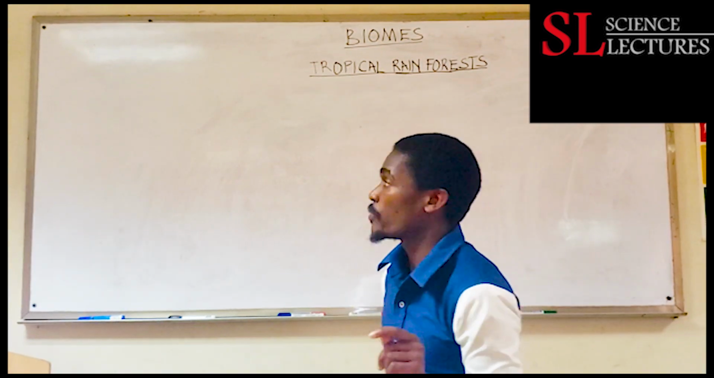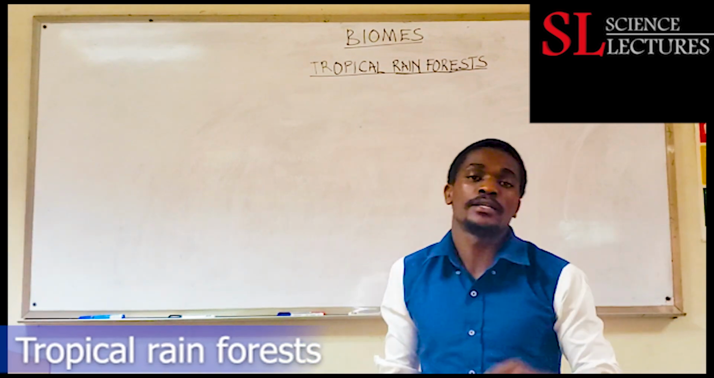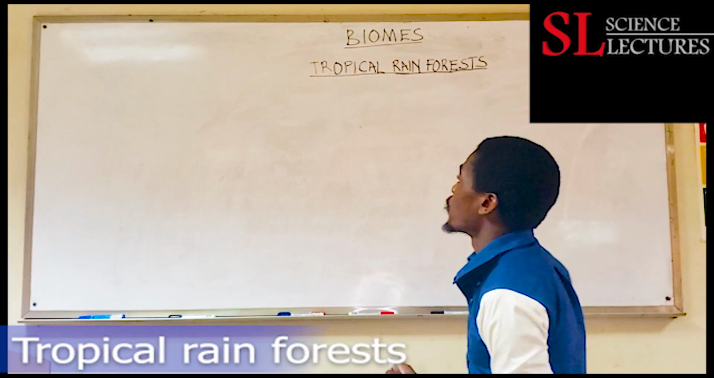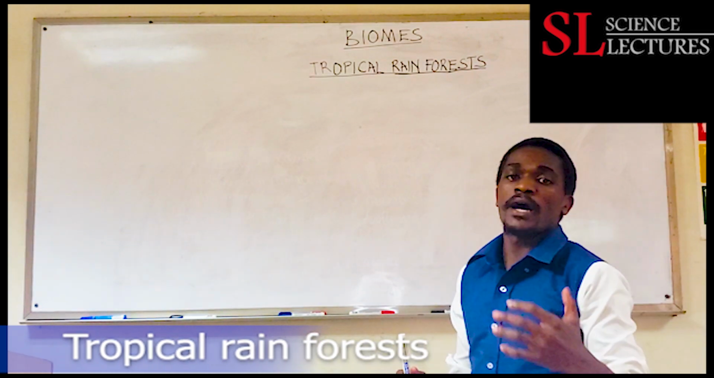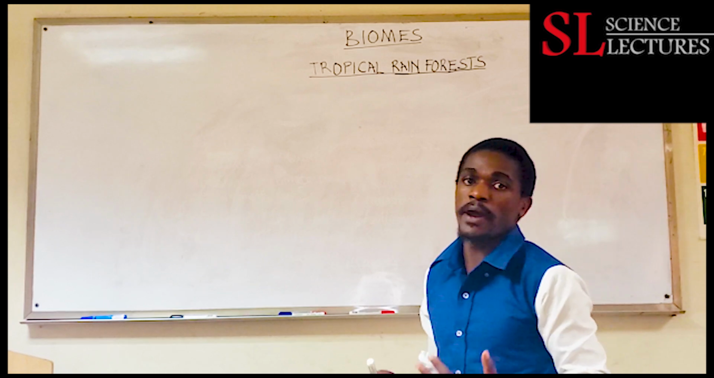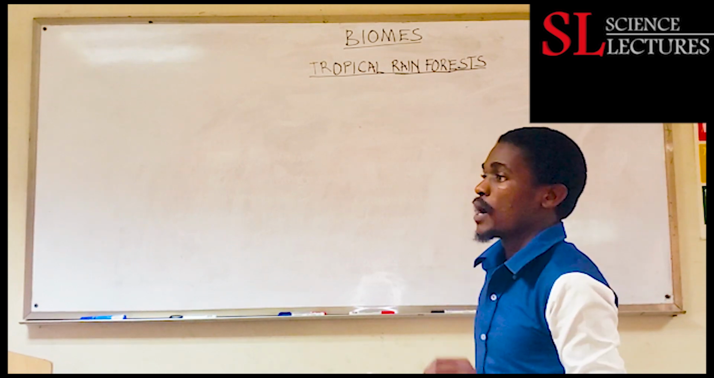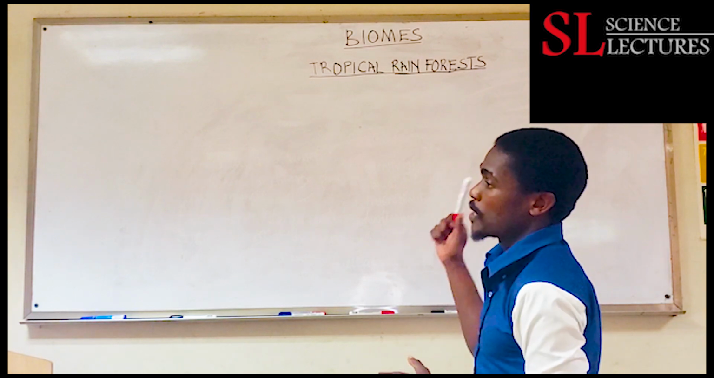Now we are going to look at the tropical rainforest, and remember these fall under the terrestrial biome as a category of biomes. For the tropical rainforest, we want to know how the plants are adapted to living in this biome, what the characteristics of this biome are, and how important this biome is. And we will see also the threats to tropical rainforests as a biome.